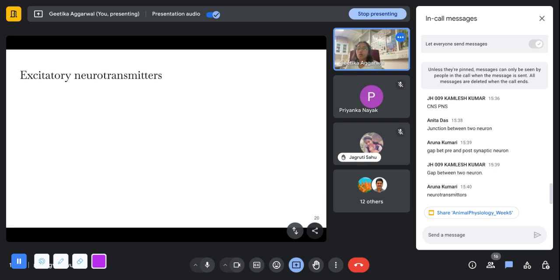Can you guys tell me how these two are different? What are excitatory neurotransmitters and what are inhibitory neurotransmitters?